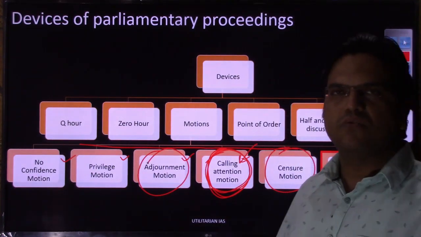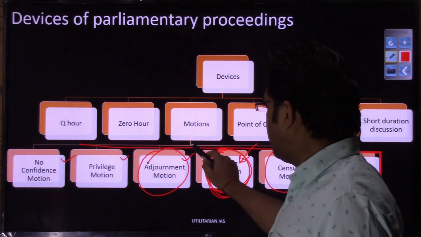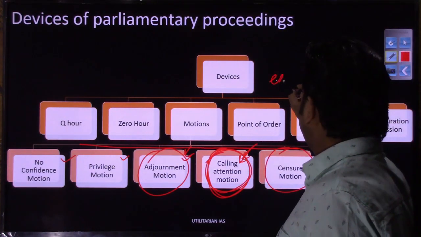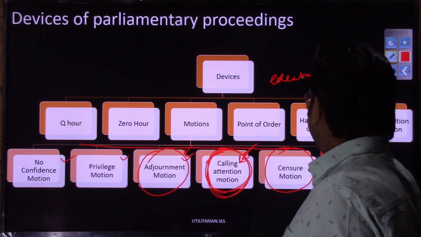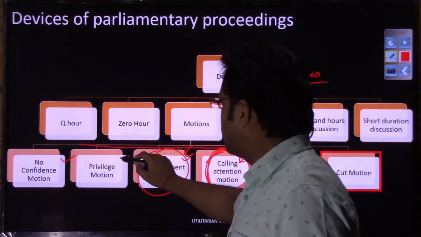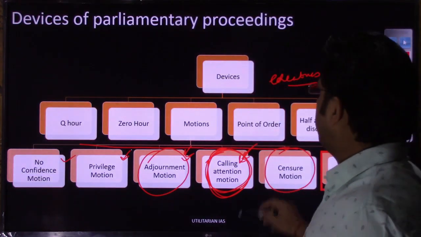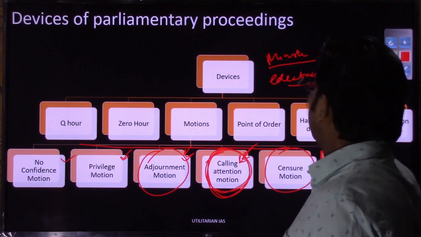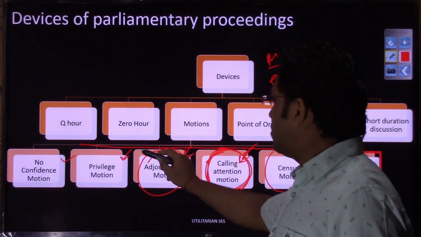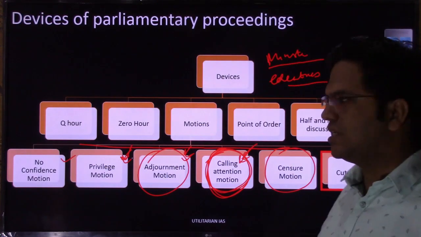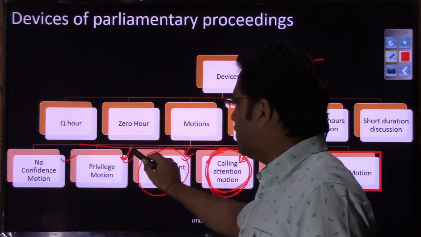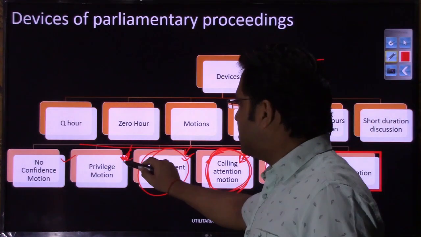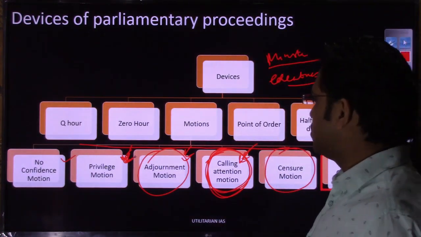So whatever discussion or debate goes on during these motions, these executives are put on their toes for whatever mistake or whatever manipulation. Privilege motion, what was this privilege motion, if you remember? If any minister, even though this can be filed against a private member as well, but most of the time, if any minister has given any wrong statement, any manipulative statement, any distorted information, if any member of the executive has provided it to the house in order to manipulate the house, right, then the privilege motion is moved.